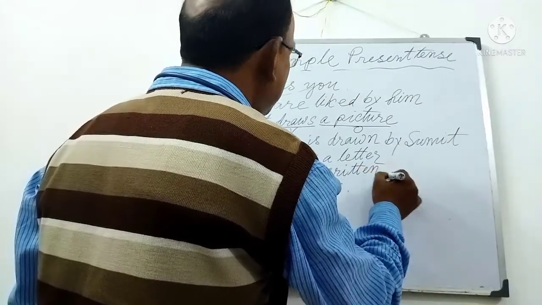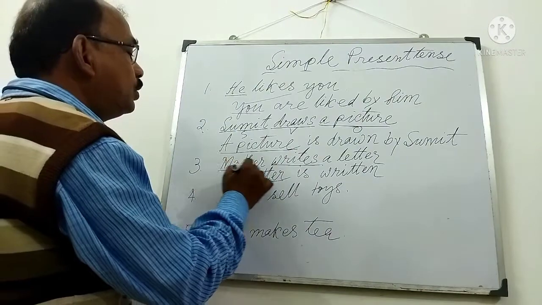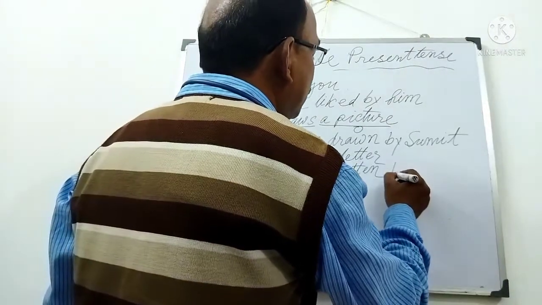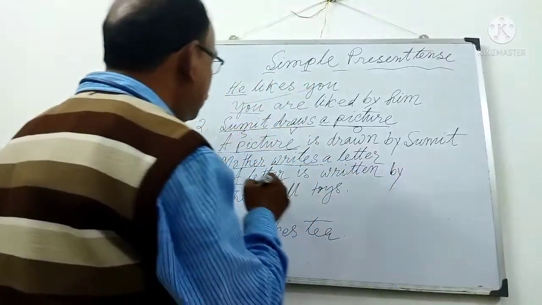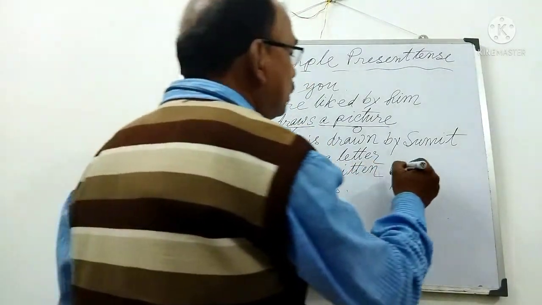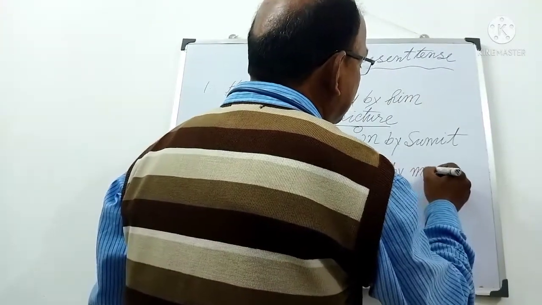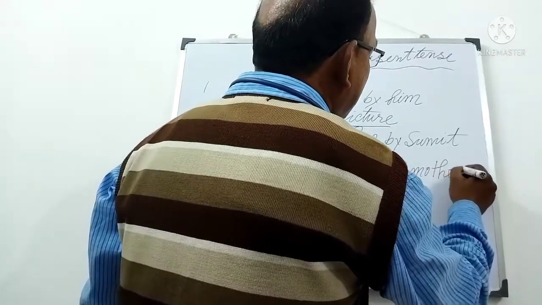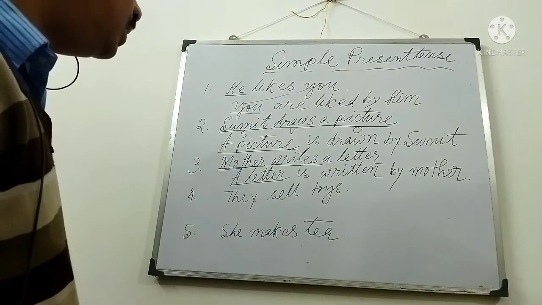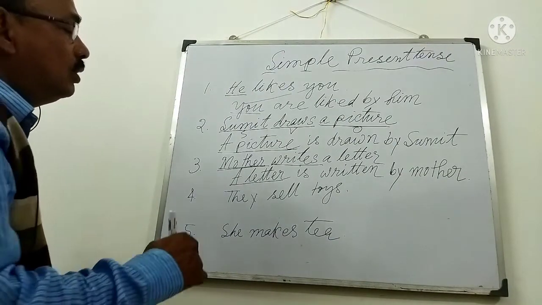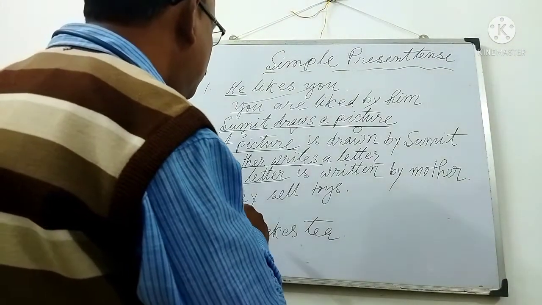Then the object will be the subject, the subject will be the object by adding by. So mother is a noun here, we shall write mother directly. If the subject is a noun, there will not be a change. If the subject is a pronoun, you will have to change it.